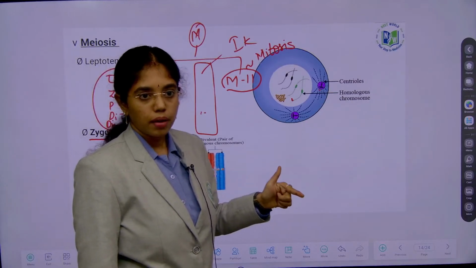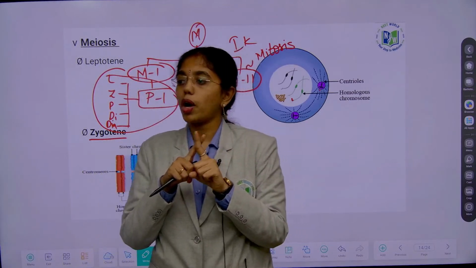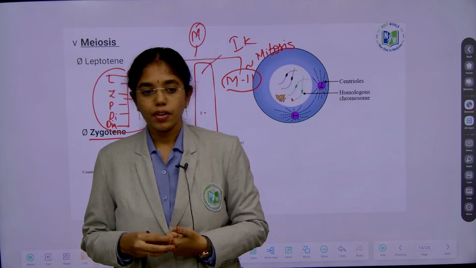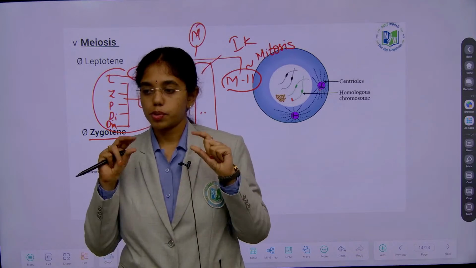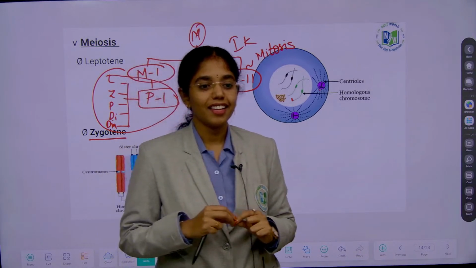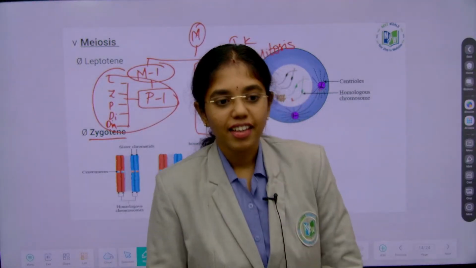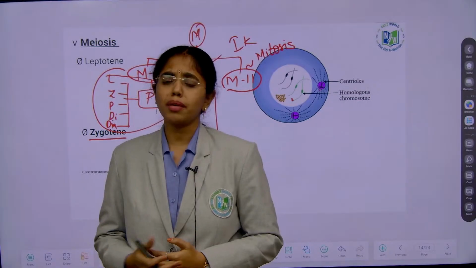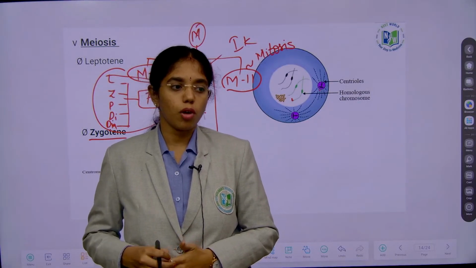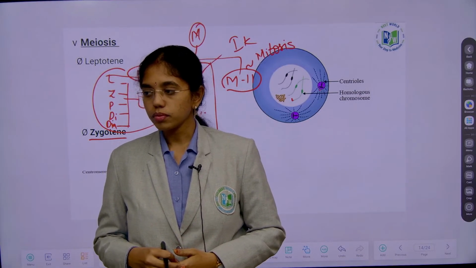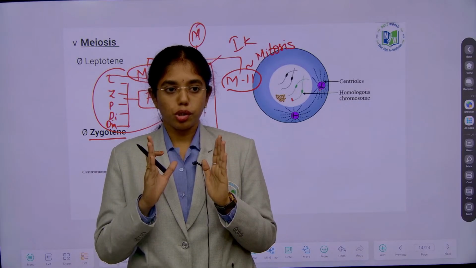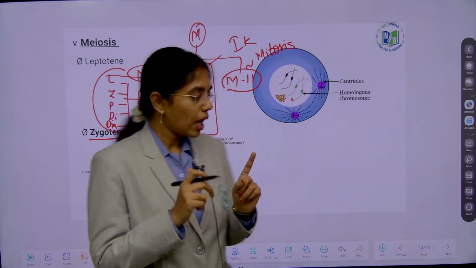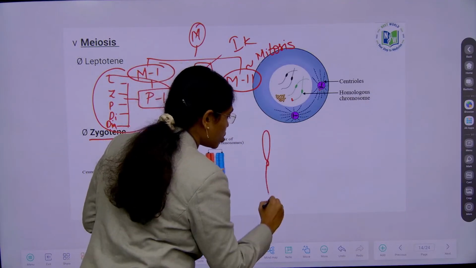Synapsis is seen between what? Homologous chromosomes. What are homologous chromosomes? We have discussed yesterday, no? In your own terminology, we have discussed, right, what are homologous chromosomes. Any two chromosomes which have the alternating forms of alleles of a single gene are aligned close to each other.